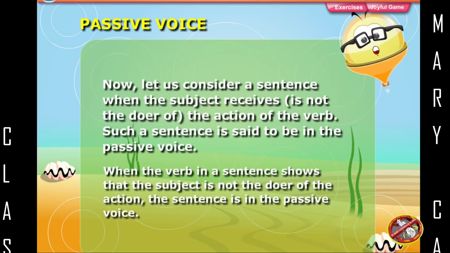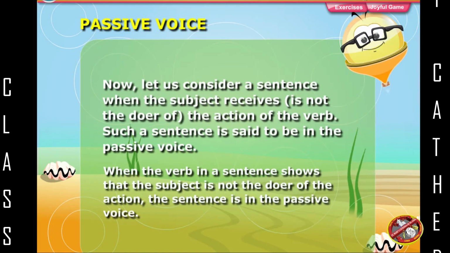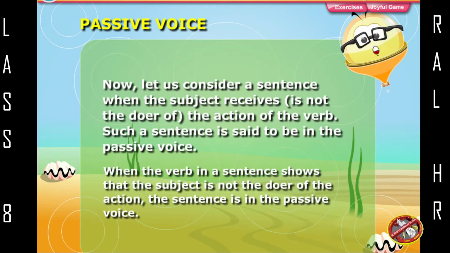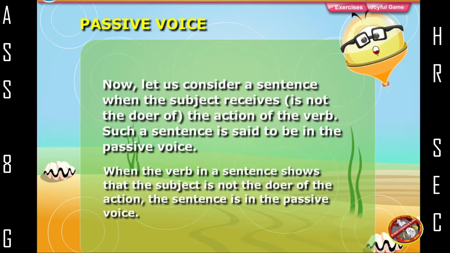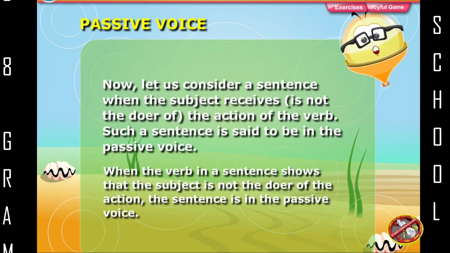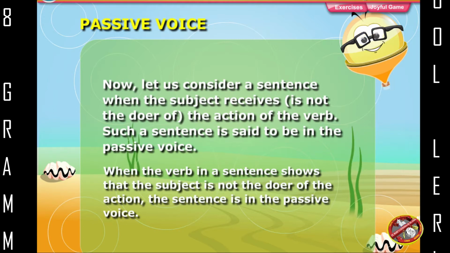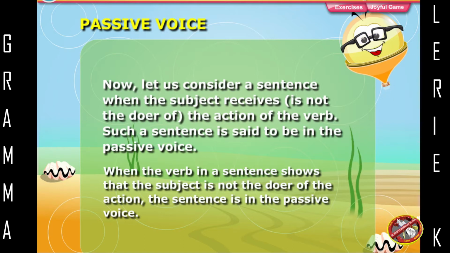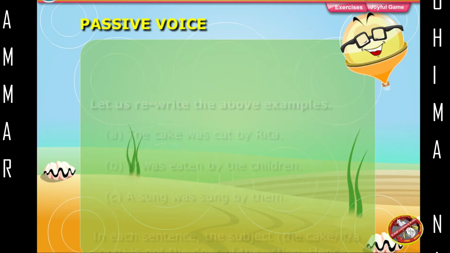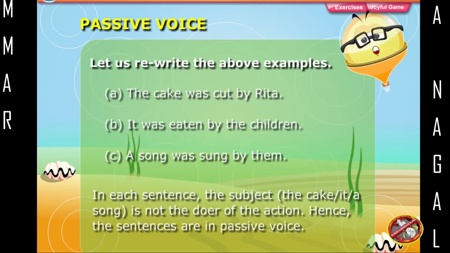Passive voice. Now, let us consider a sentence when the subject is not the doer of the action of the verb. Such a sentence is said to be in the passive voice. When the verb in a sentence shows that the subject is not the doer of the action, the sentence is in the passive voice. Let us rewrite the above examples.